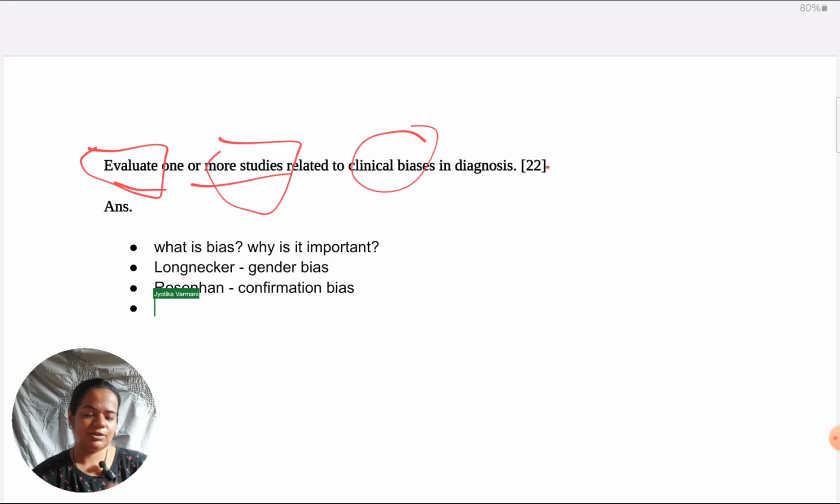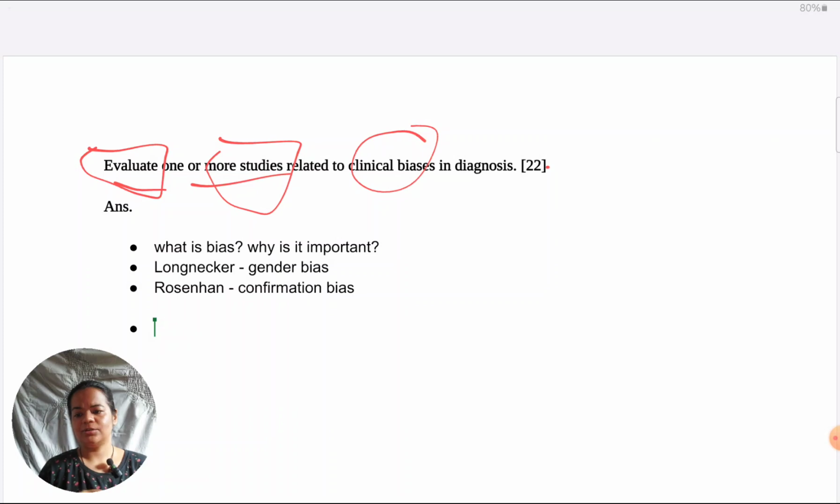Once you're done with the introduction, which I believe you should keep as brief as possible, because in terms of the mark scheme criteria, mainly it counts towards organization and clarity. Yes, a little bit of terminology when you're explaining what bias is. So just for that, remaining critical thinking, knowledge and understanding you're going to show through the studies, because in this case the question is about the studies. So then, be as quick as possible to coming to that section which is most important for scoring, which is the understanding of the studies and the critical thinking.